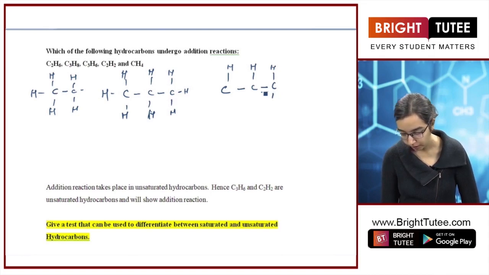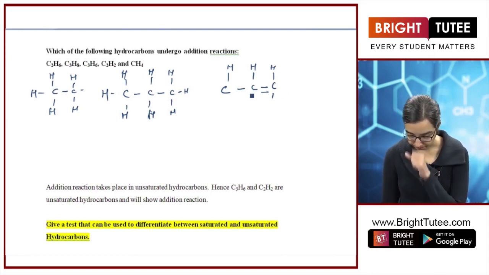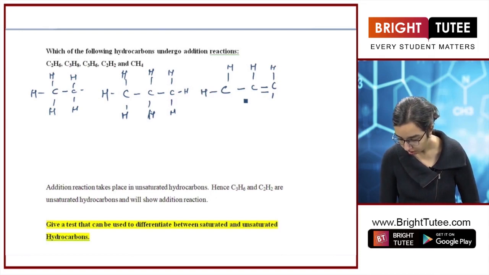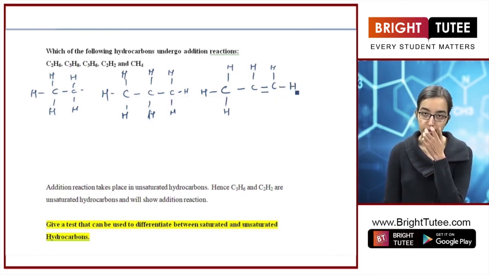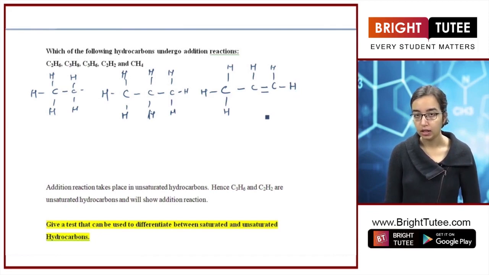If I put a double bond here, let's first fill this. Now, based on this double bond, you can tell that this valency is fulfilled and this also needs only one more hydrogen. So it is 1, 2, 3, 4, 5, 6. So you know that the general formula of alkene is CnH2n. So you know that this is an alkene when you look at it, but I've drawn the structure also for you. Next is C2H2.